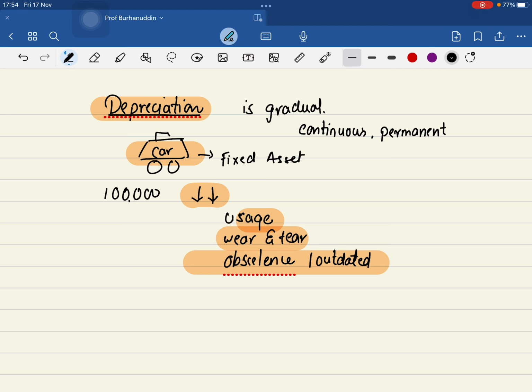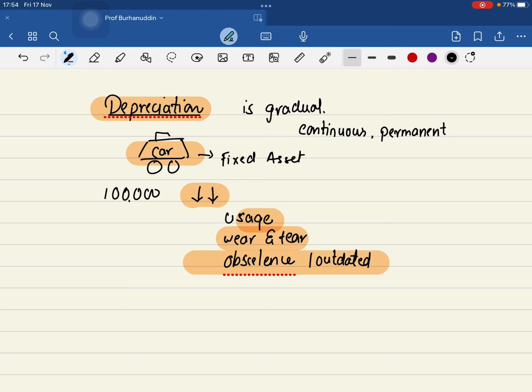So here, fixed assets and current assets, depreciation will be calculated only on the fixed asset, because anyways current asset is going to go in a year. Pakka? So I am very clear with the definition. The definition is depreciation is a gradual, continuous and a permanent fall in the value of asset, only fixed asset, not the current asset.